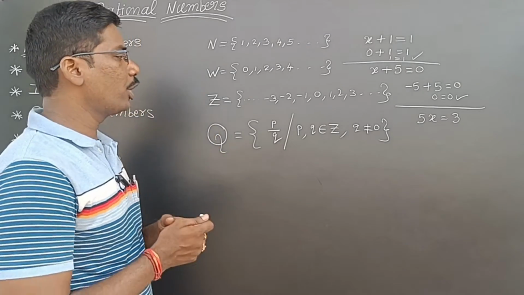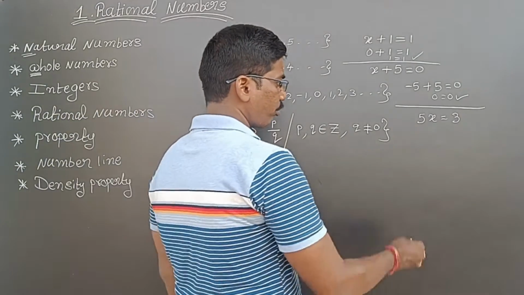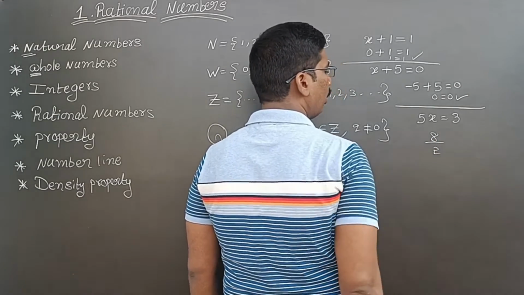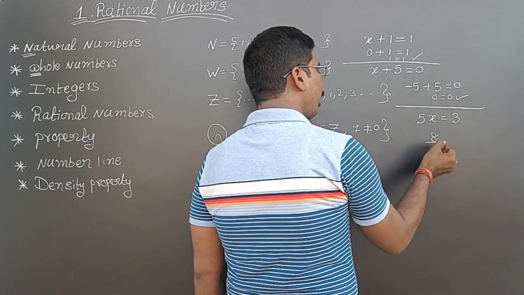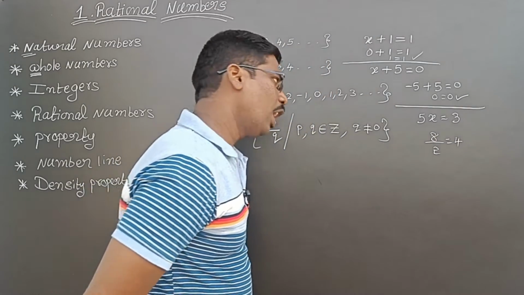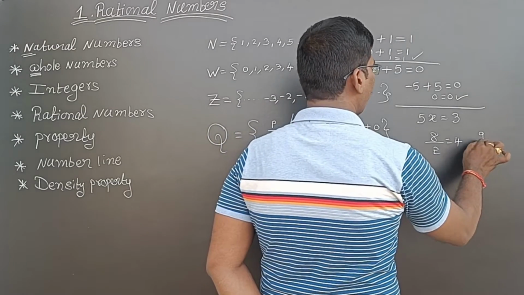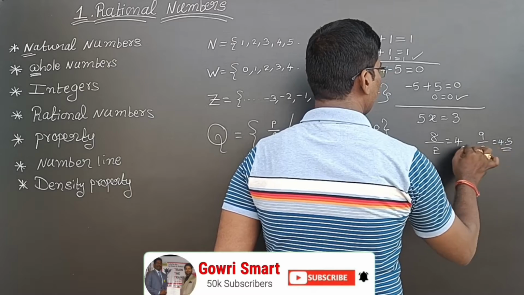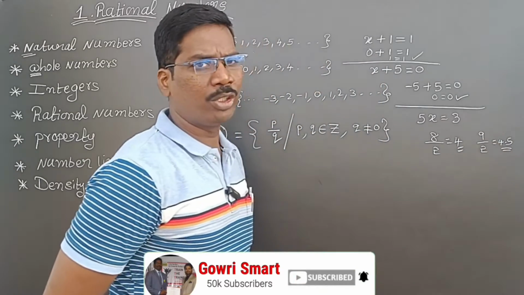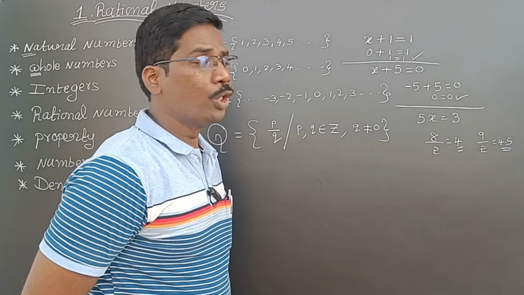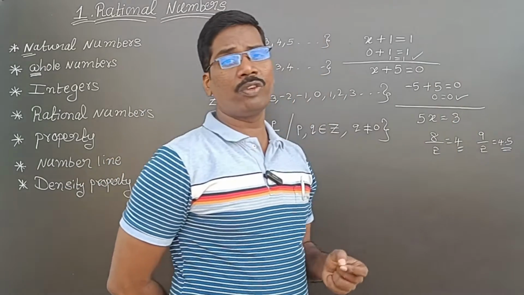Why do we denote rational numbers with Q? See here, I am dividing 8 by 2. If I divide 8 by 2, I get the answer 4. Or if I divide 9 by 2, I get the answer 4.5. So what are this 4 and this 4.5?